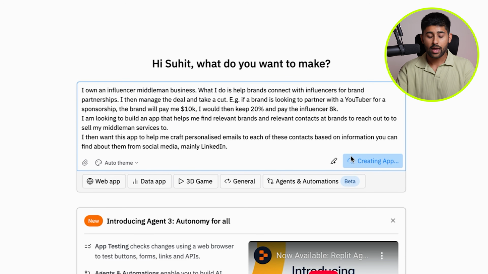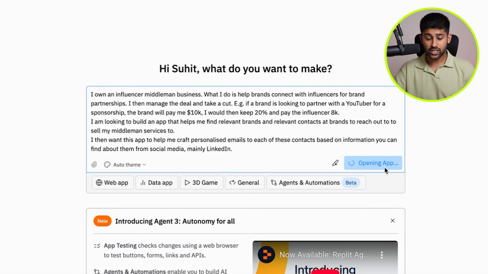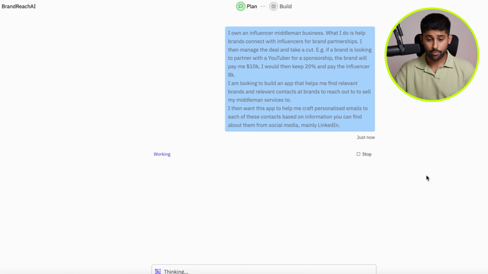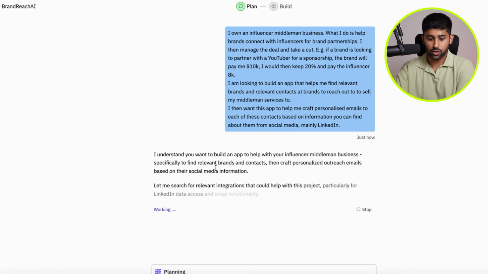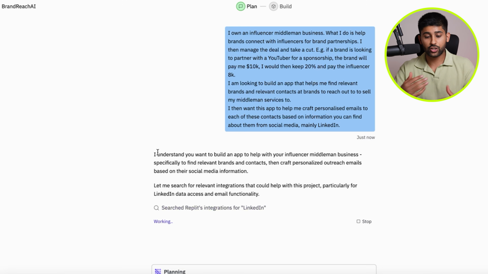And then it's going to go ahead and actually build me this web app fully autonomously with Agent 3. So now all I have to do is click start chat. And then it's going to start creating our app. So what it does, it will go into this planning stage where it's going to read this prompt which I've given it, which is super simple, by the way. All I've given it is this, and it's going to digest exactly what I've said. It's going to search its various integration models, and it's going to give me a step-by-step plan with exactly what it's going to do to build this app.